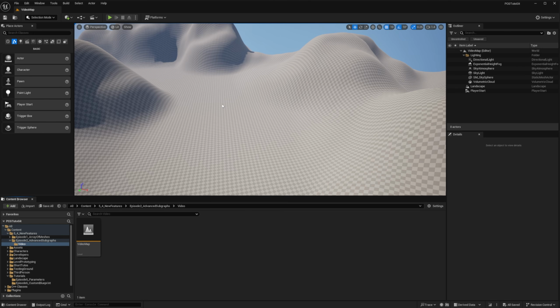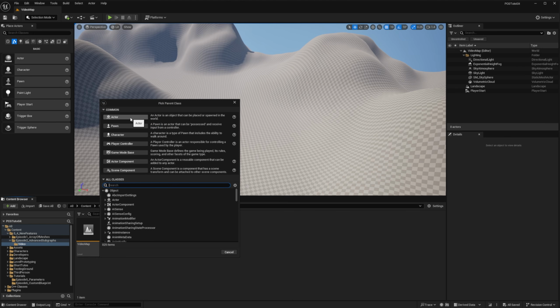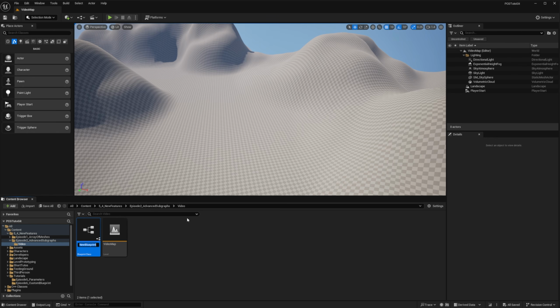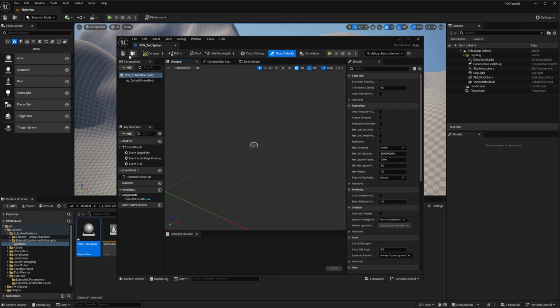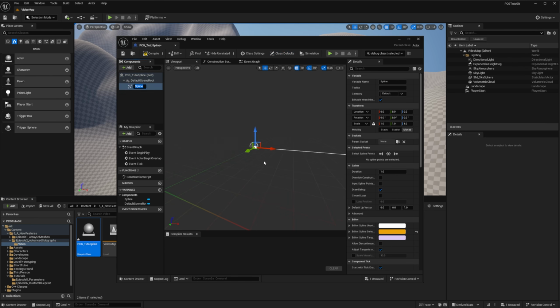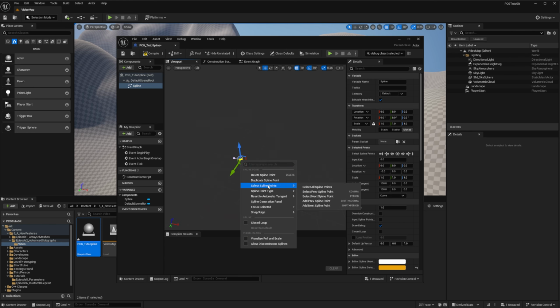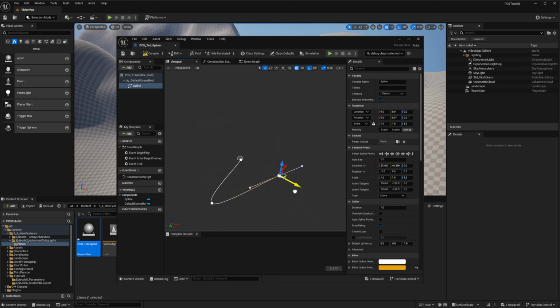We're going to start with a very simple case to illustrate how to work with splines. So I'll create a new blueprint class that I will name PCG Tuto Spline. In this blueprint, I'll add a spline component, and I will set up the spline a bit, so I already have a workable shape when we drop the actor in the world. Just adding a few points and making it a closed loop.